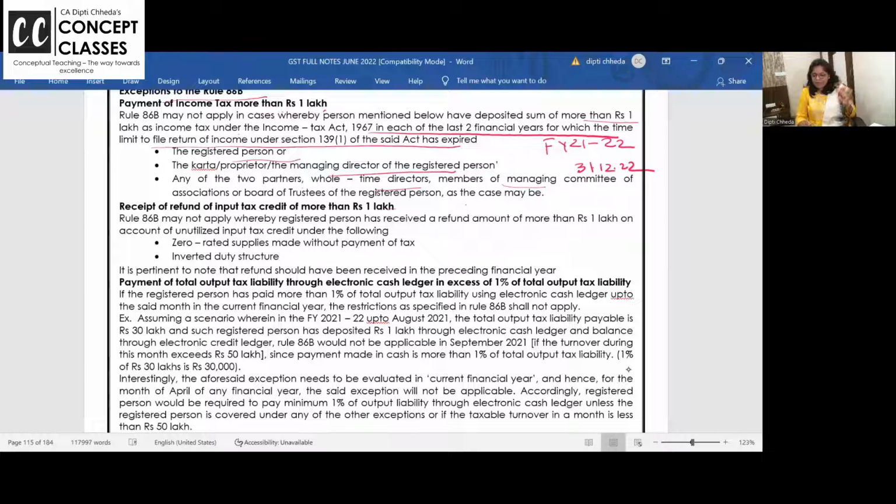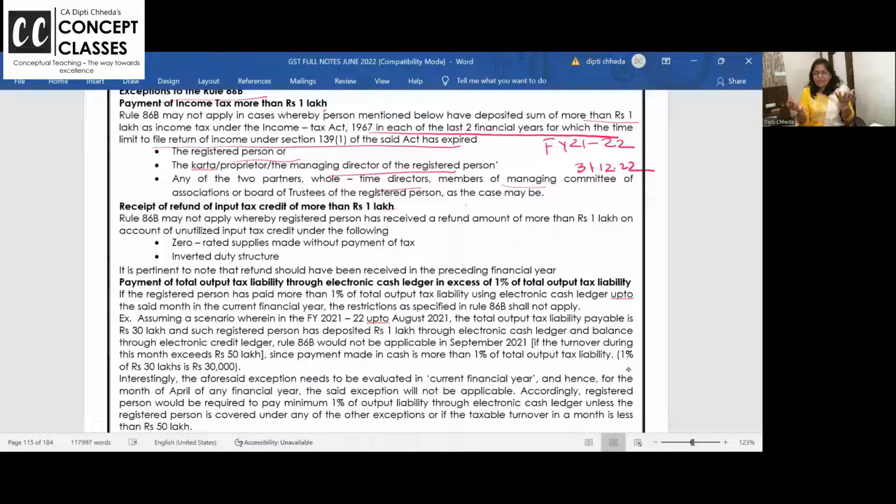86B may not be applied to a registered person who has received a refund of 1 lakh on account of supply of goods to zero rated supplies. What is zero rated supplies? Wherein either you are exporting the goods, so ITC, you don't have any output tax, you will take the ITC. Zero rated supply means either you export the goods, so output tax is nothing, or you supply to SEZ. So SEZ, you can export the goods or services. SEZ is for out of India services only. So you are supplying either to SEZ or you are exporting the goods.